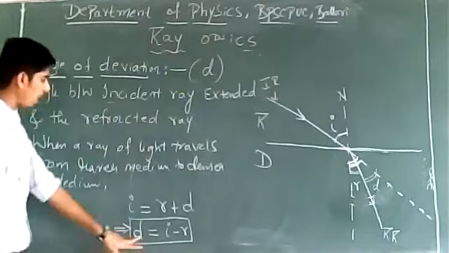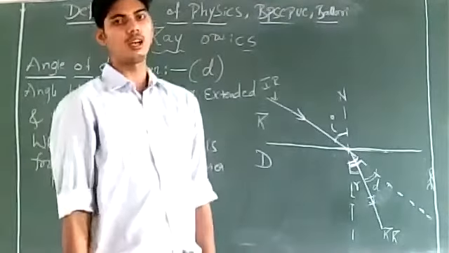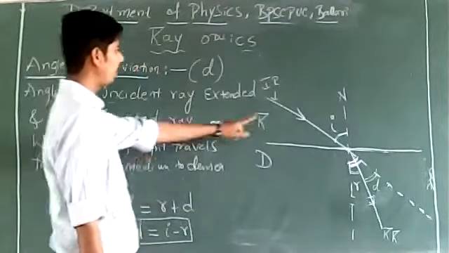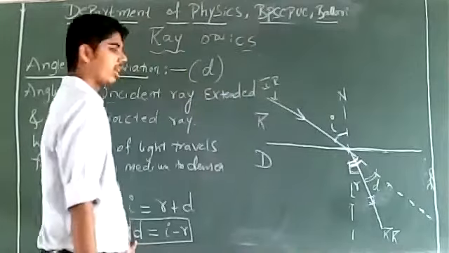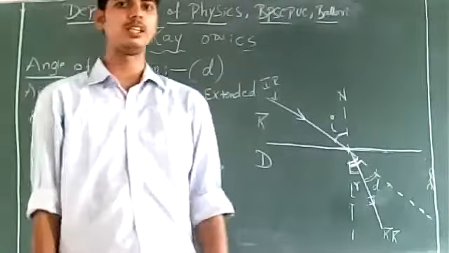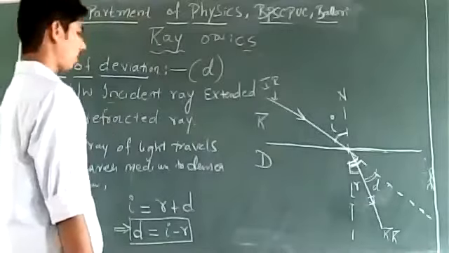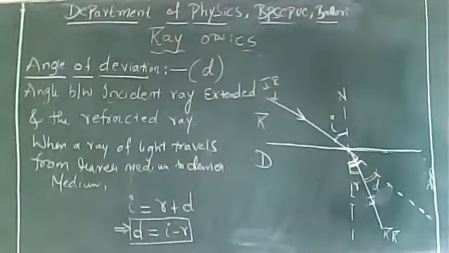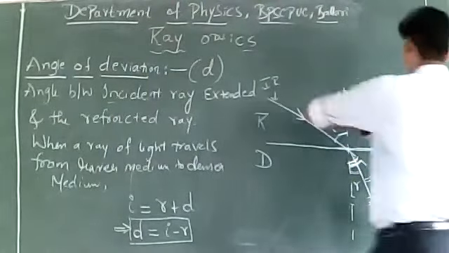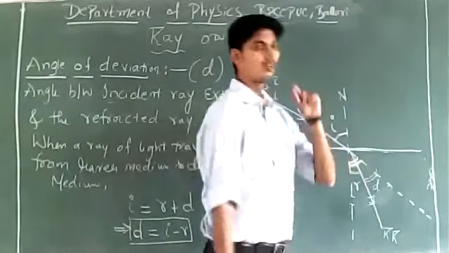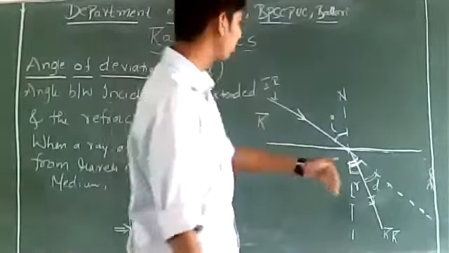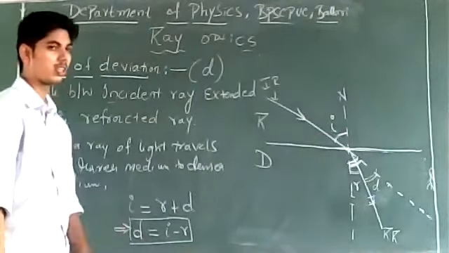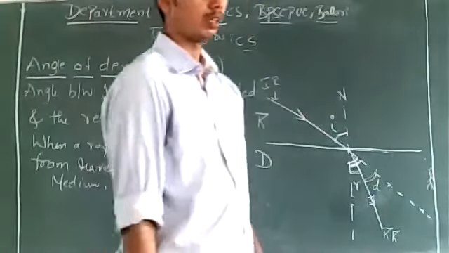This is the angle of deviation produced in the ray of light when a ray of light travels from rarer medium to denser medium. So when a ray of light travels from rarer to denser medium, the angle of deviation produced is D is equal to I minus R. I hope the idea of calculating the angle of deviation is clear. How much the angle deviates: D is equal to I minus R.